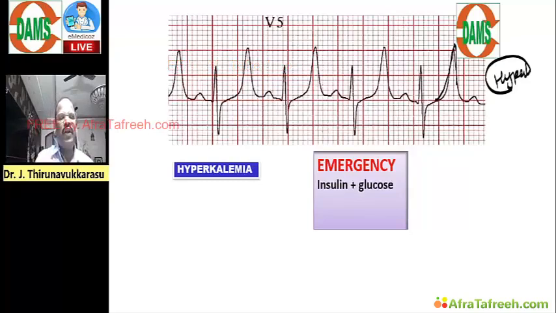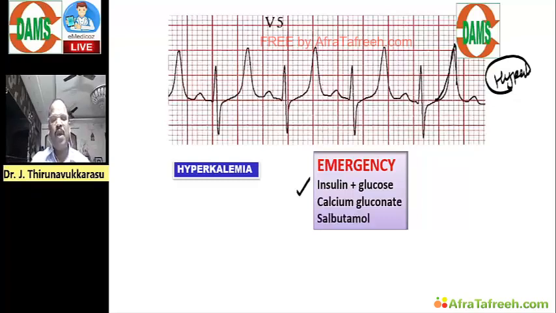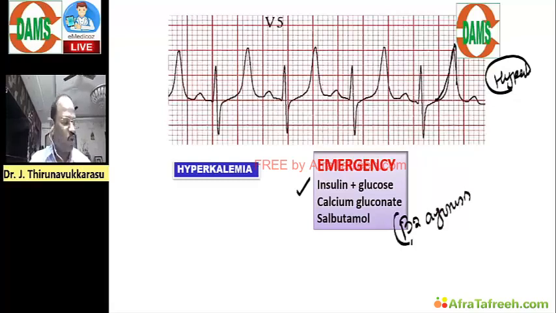Other than insulin, what else can be useful for treating hyperkalemia? We have calcium gluconate, which can be given. And one more thing, beta-2 agonist. Beta-2 agonists are also useful for treatment of hyperkalemia. Like that you should know. Emergency.